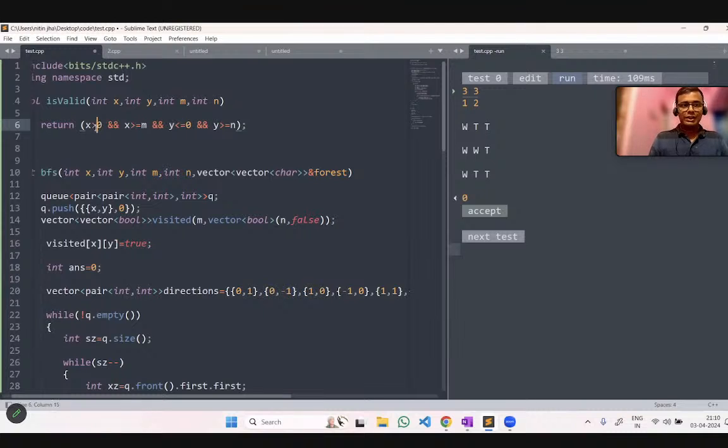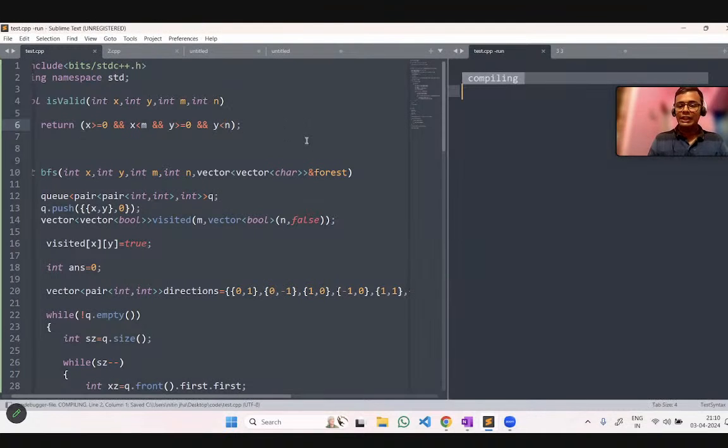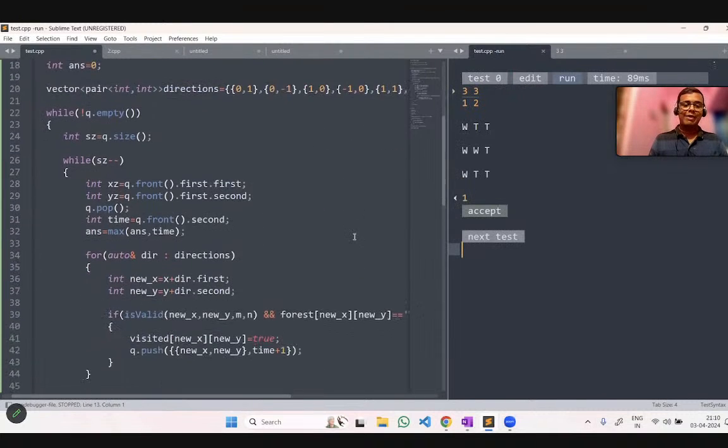While talking to you, I realized x should be greater than or equal to 0 and x should be less than m to be in the range to return true. Y is greater than or equal to 0 and y should be less than m. Now I hope everything will run fine. Let's hope. Okay, I've got my answer.